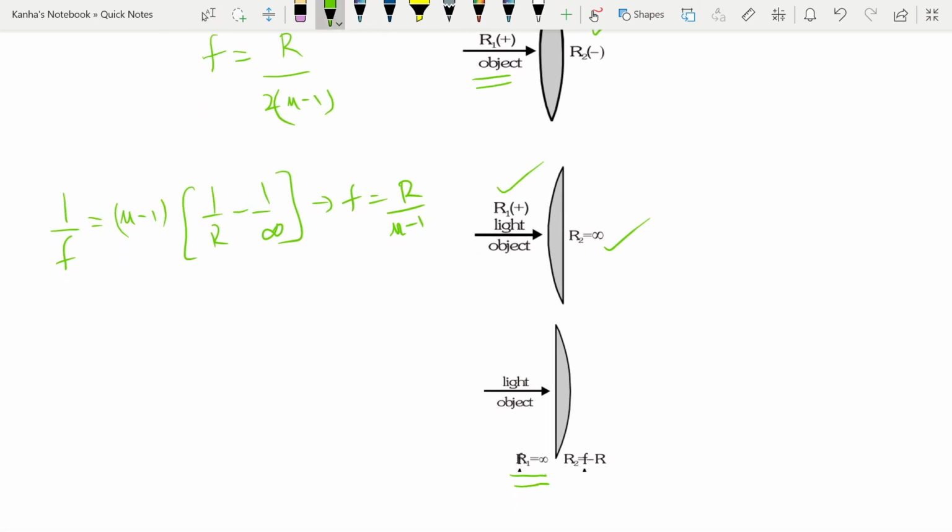Here the first surface has a radius of curvature infinity, and the second has a radius of curvature r. For both cases you will get the same value of focal length, which is r by mu minus 1.